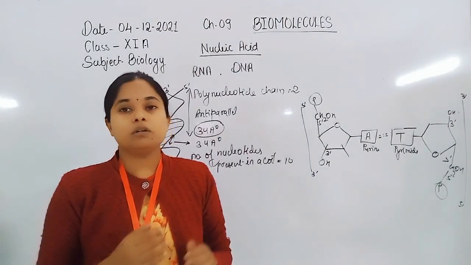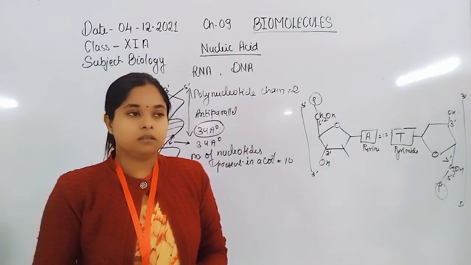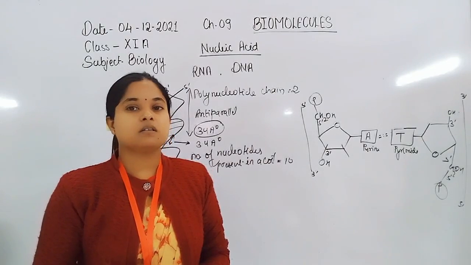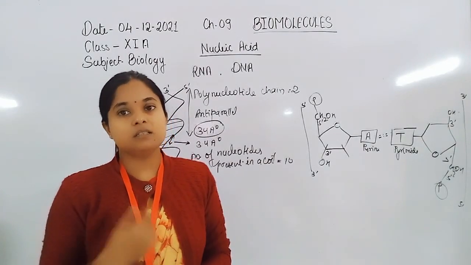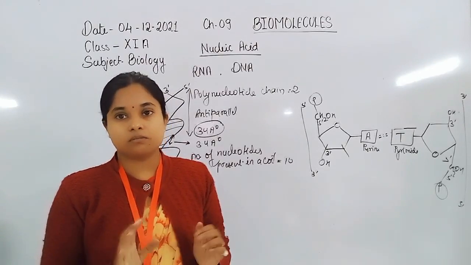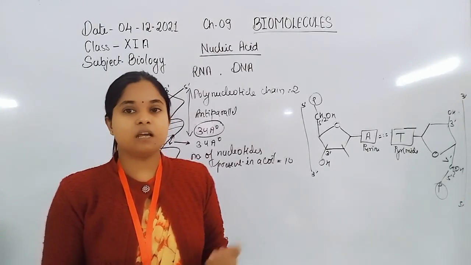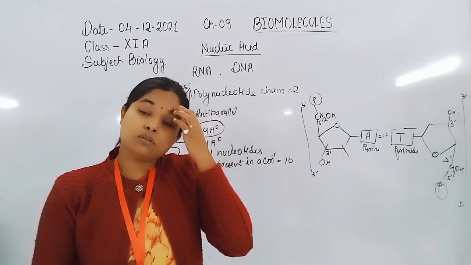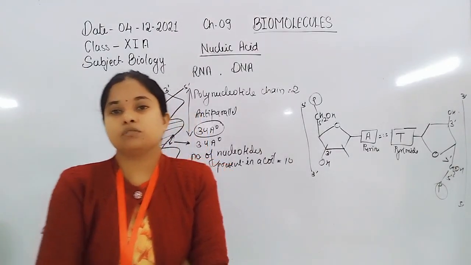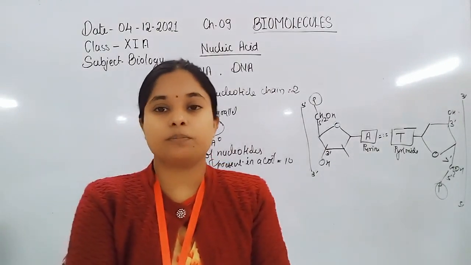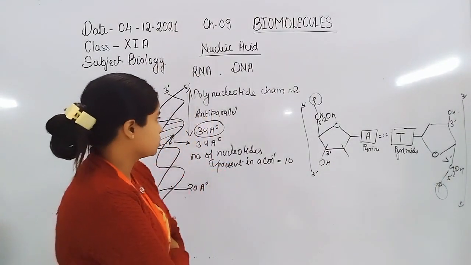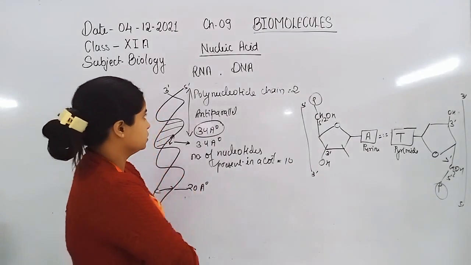Nucleotides are adenylic acid, thymidylic acid, uridylic acid, and cytidylic acid. When present in DNA, uridylic acid is absent, and in RNA, uridylic acid is present, which replaces thymidylic acid.